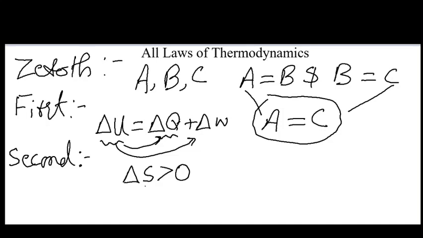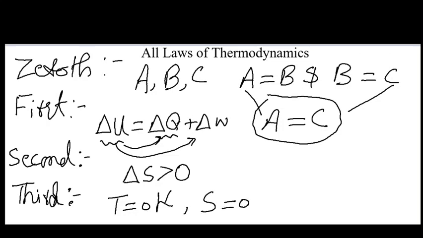And now moving on to the third law of thermodynamics. The third law basically states that when we decrease temperature, the entropy of a system decreases, and at a temperature of 0 Kelvin, for a perfect crystalline structure, its entropy becomes equal to 0.